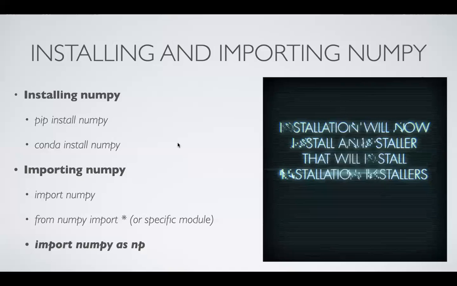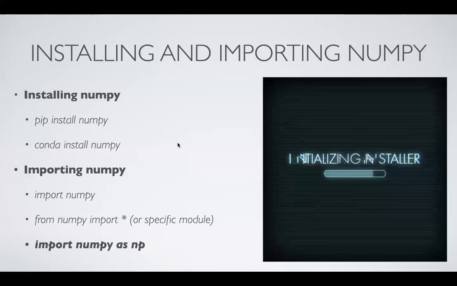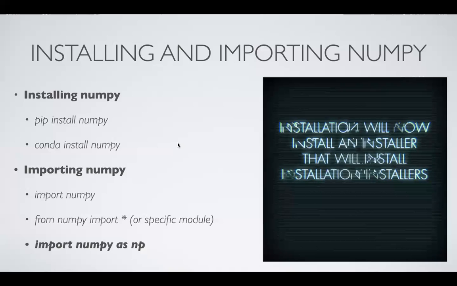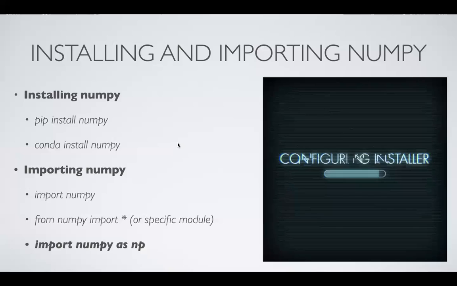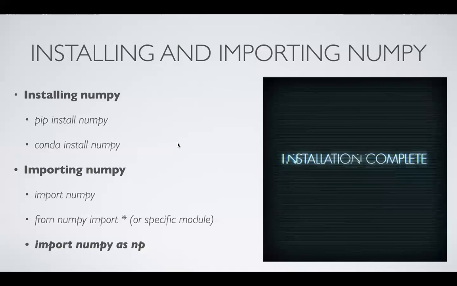So when it comes to importing NumPy, you can use different types of notations. Like you can just write import numpy. You can just write from numpy import *. This asterisk means all, or you can just write the specific module that you want to import. But the most common and most used way of importing NumPy is import numpy as np. So you can just write import numpy as np and you can go on.